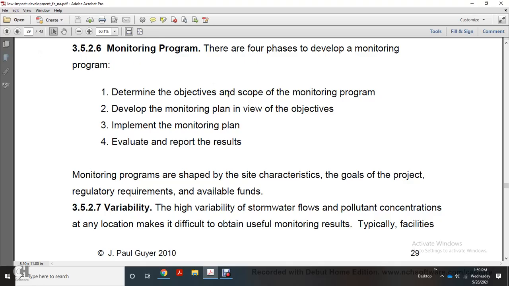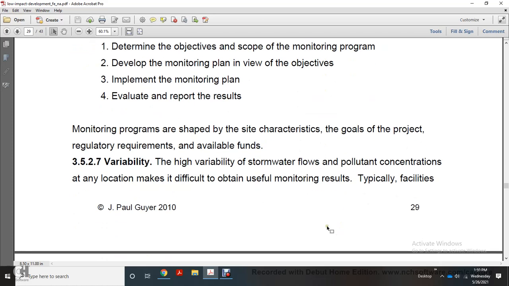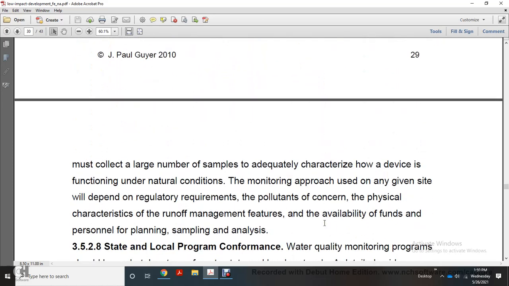Monitoring programs are shaped and site-specific for the goals of the project, with the regulatory requirements and available funds. High variability of storm flow and pollutant concentration at any location makes it difficult to obtain useful monitoring results for typical facilities. Programs must collect a large number of samples with adequate character to show how a device functions under normal conditions. The monitoring approach depends on the given site, the regulatory requirements, and the pollutant of concern,